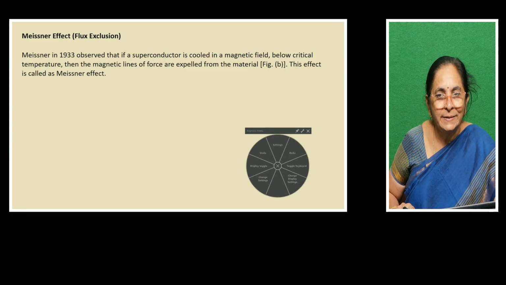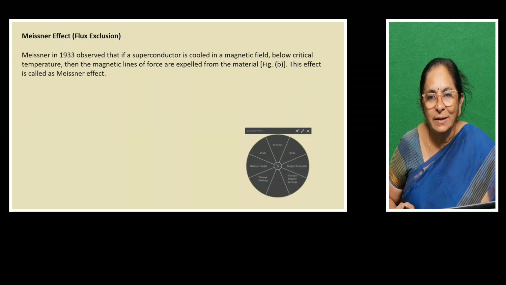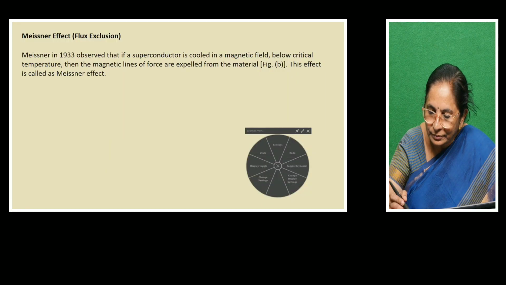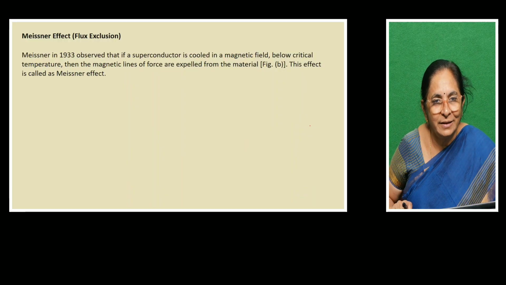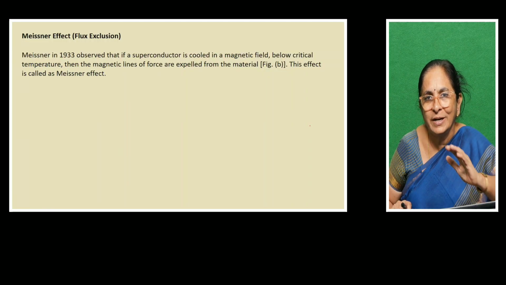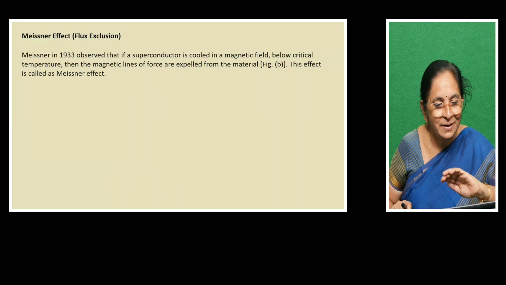Yeah, Meissner effect. What is the Meissner effect? In 1933, Meissner observed that if a superconductor is cooled in a magnetic field below the critical temperature... already we know that when it is in a superconducting state and you apply the magnetic field, what happens?